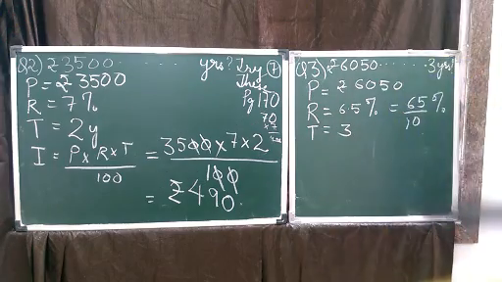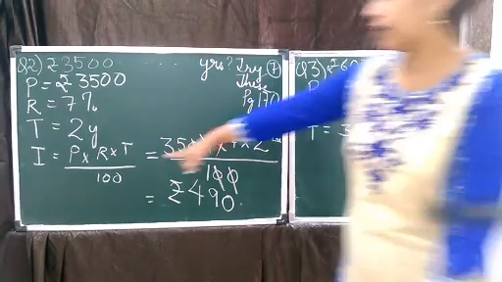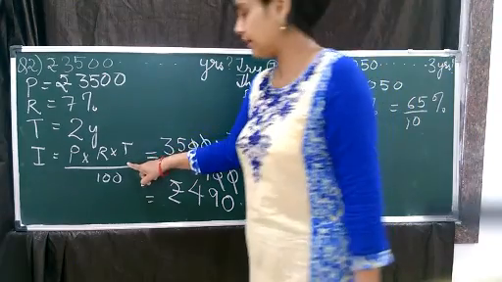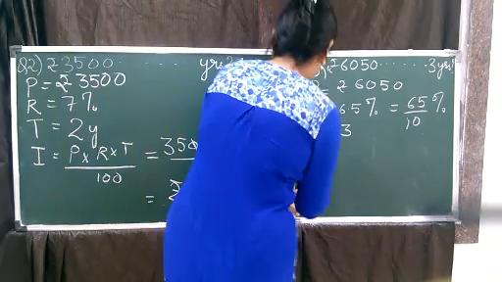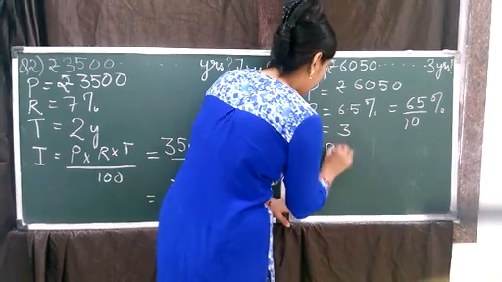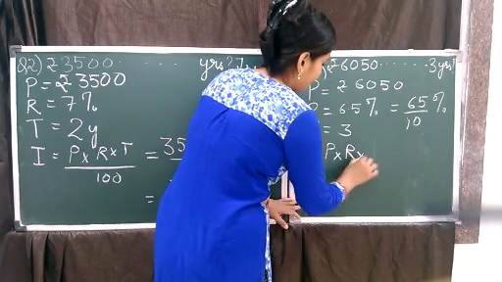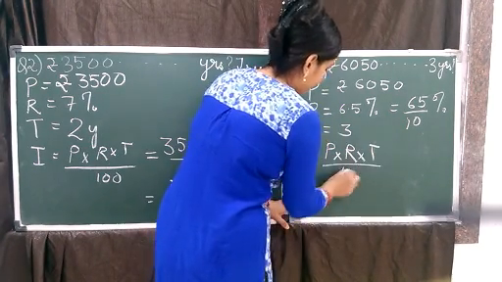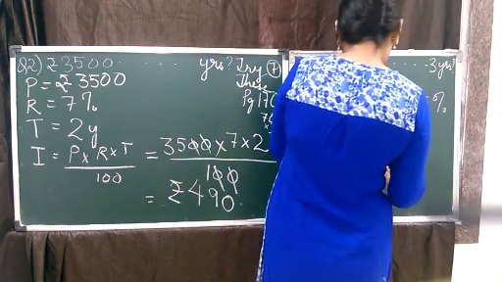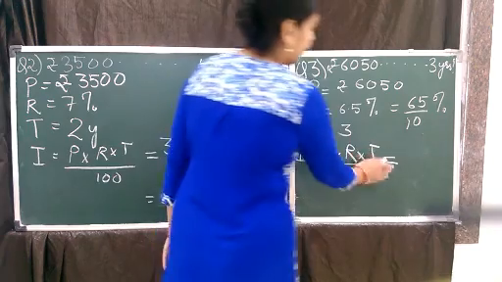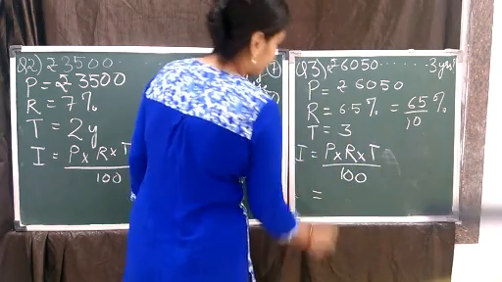So again we have to find the interest. We are going to use the same formula, children. P into R into T by 100. So interest is equal to P into R into T by 100. Now we are going to put the values.